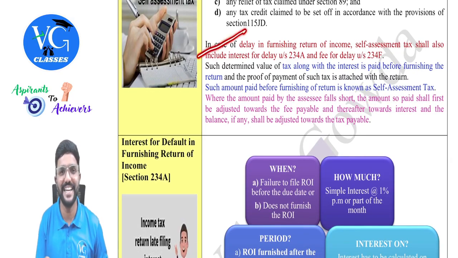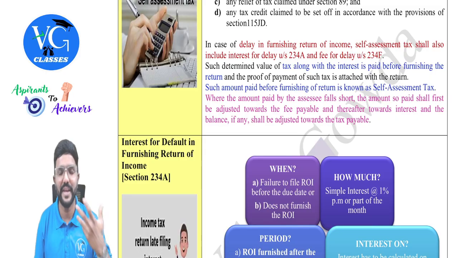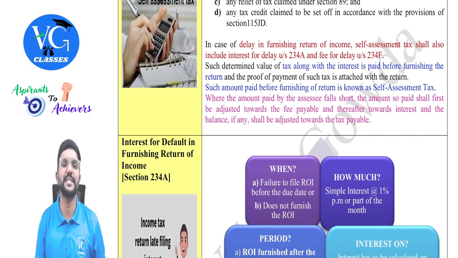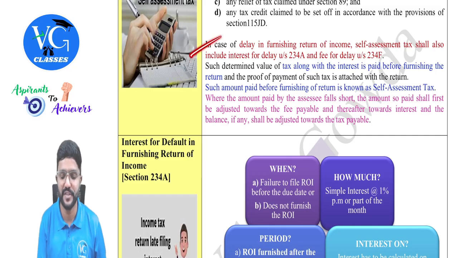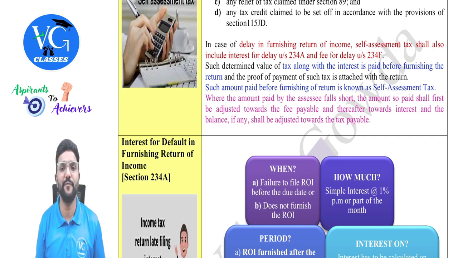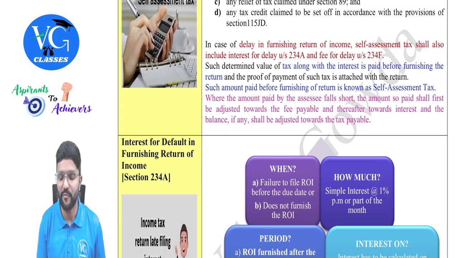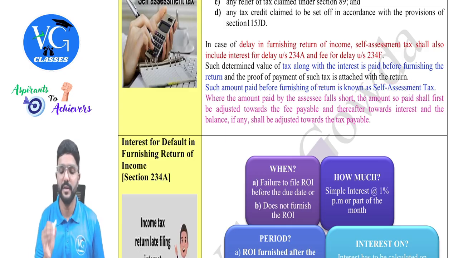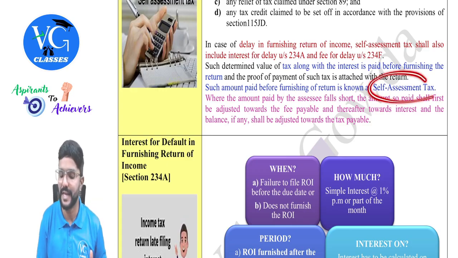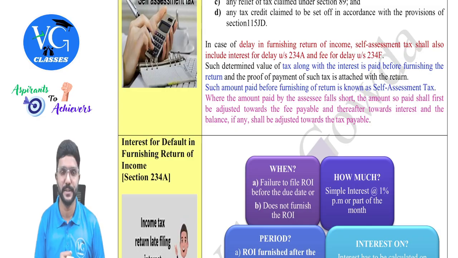And if there is any delay in filing the return or paying the tax, then interest under section 234A is levied along with the late fee under section 234F, which I have mentioned here. Okay. Next, such determined tax along with the interest is paid before furnishing the return, and the proof of payment should be attached along with the return. And that amount, whatever is paid before filing the return, is called self-assessment tax.